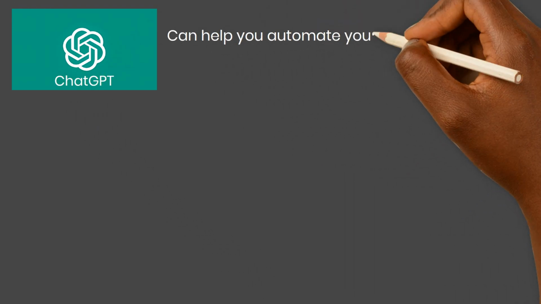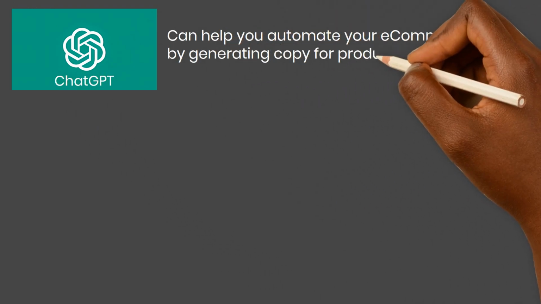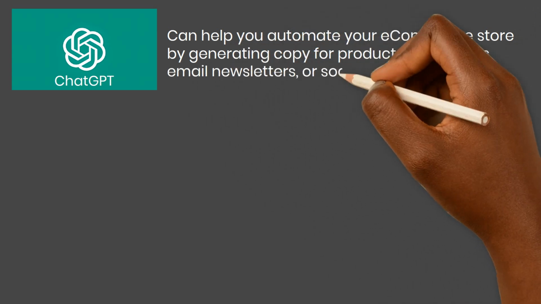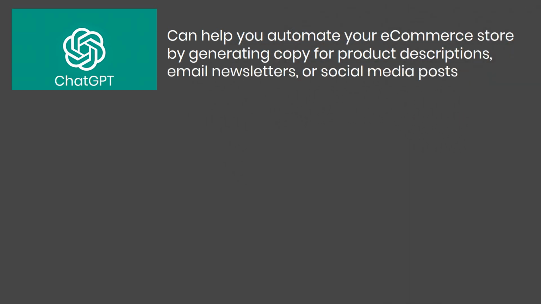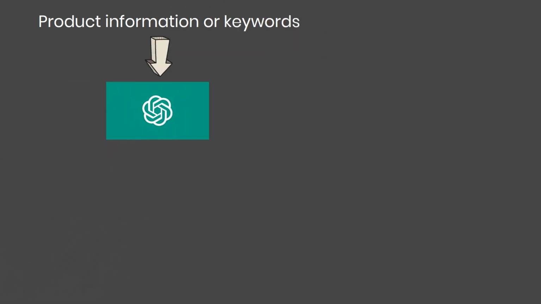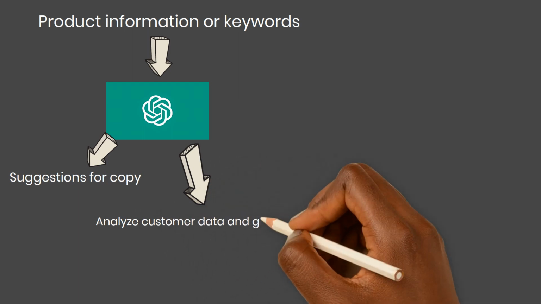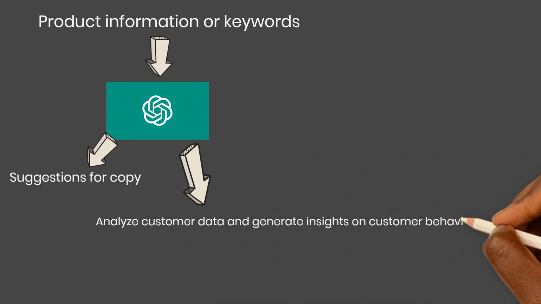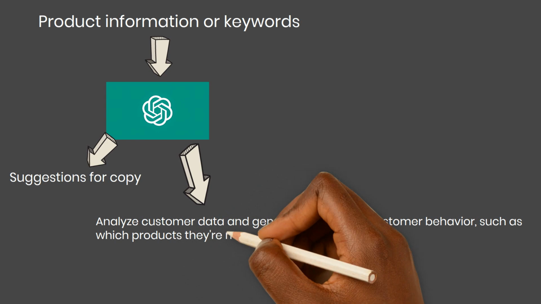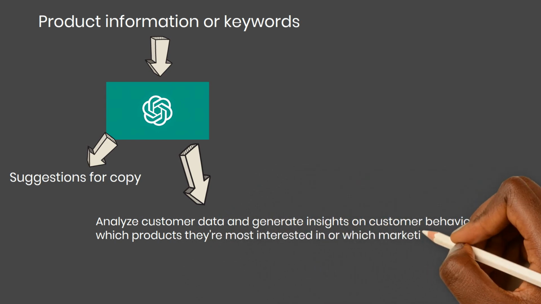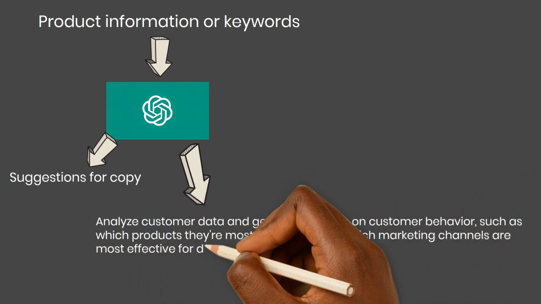AI tools like ChatGPT can help you automate your e-commerce store by generating copy for product descriptions, email newsletters, or social media posts. You could input product information or keywords into ChatGPT and receive suggestions for copy that resonates with your target audience. You could also use ChatGPT to analyze customer data and generate insights on customer behavior, such as which products they're most interested in or which marketing channels are most effective for driving sales.